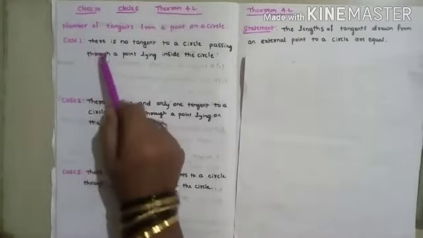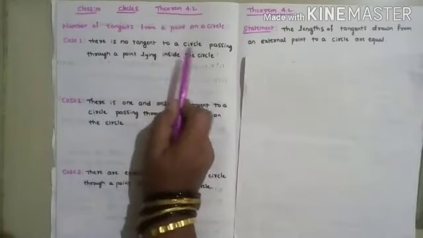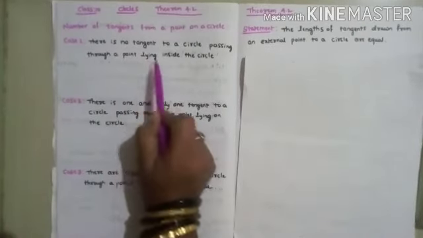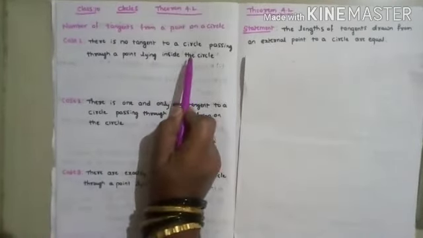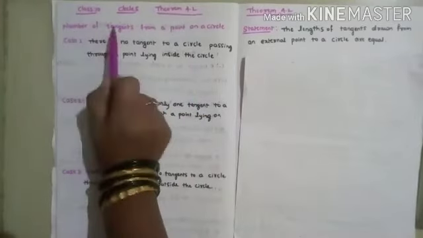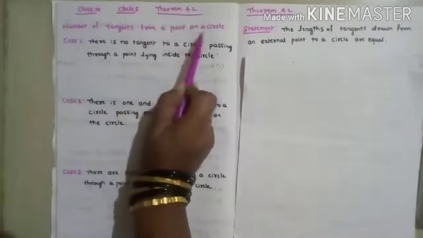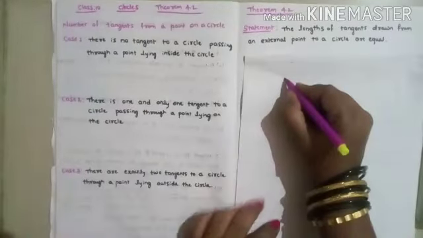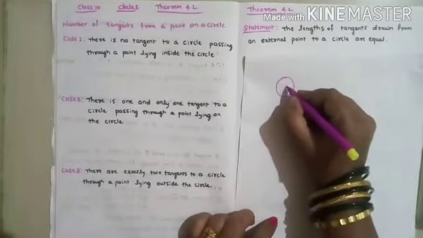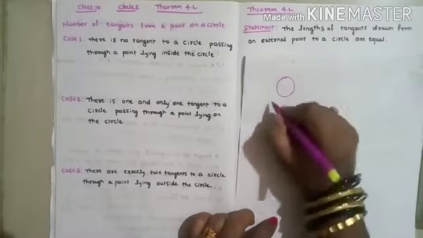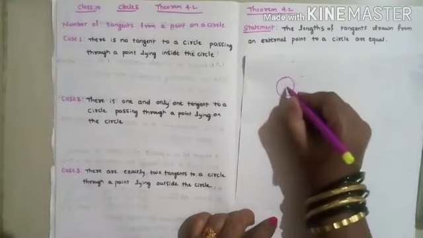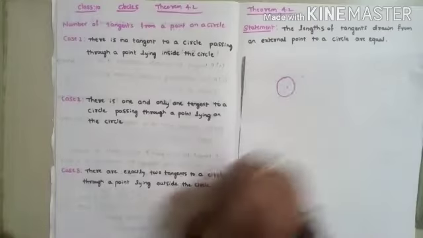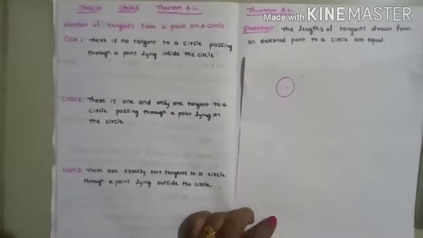So case 1, what they have given: there is no tangent to a circle passing through the point lying inside the circle. Here what is the heading? They have given number of tangents from a point on a circle. There are 3 regions in the circle: inside the circle, on the circle, and outside the circle. This already you know. If the point